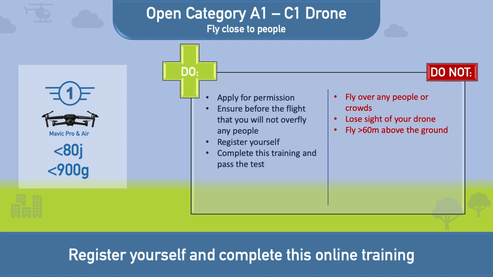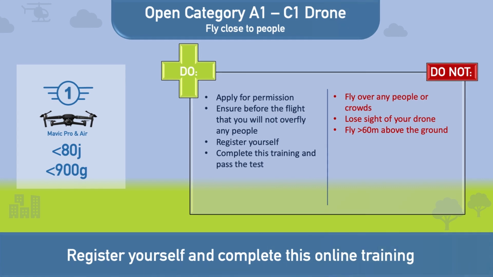You must apply for permission for every flight through the CAD website. With this class of drone, you cannot fly over people who are not involved with the operation. You must register as an operator if the drone has a camera. Register yourself on the CAD website, complete this training course and pass the test. Make sure you read the user manual before operating the drone. Don't lose sight of your drone or fly above 60 meters.